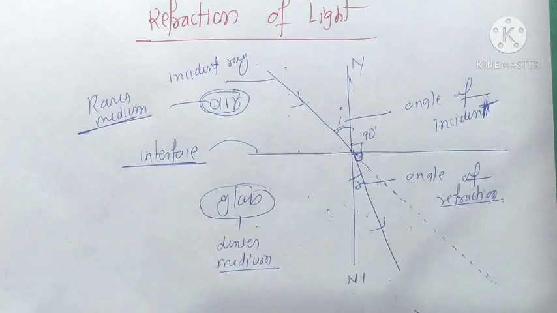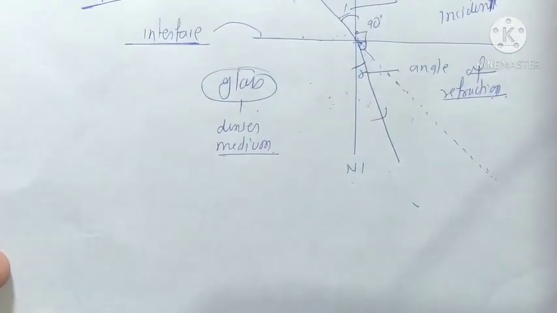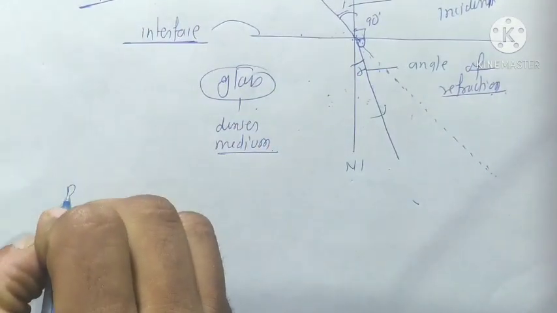So what is the definition of refraction of light? Simply, we can write the definition here.